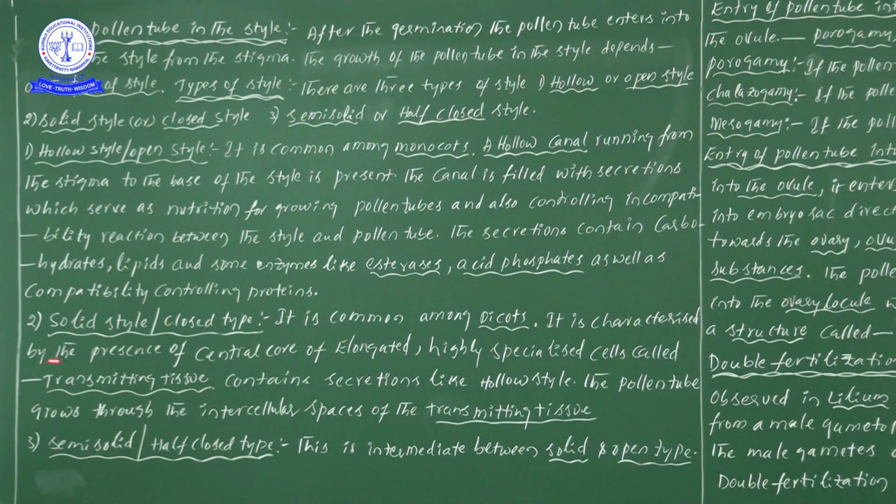It is characterized by the presence of a central core of elongated and highly specialized cells known as transmitting tissue.